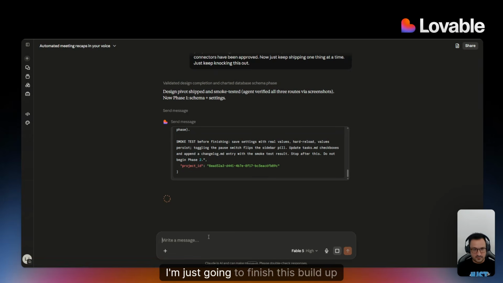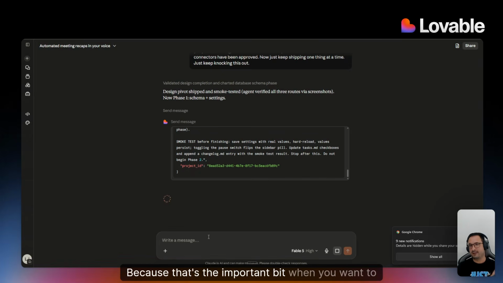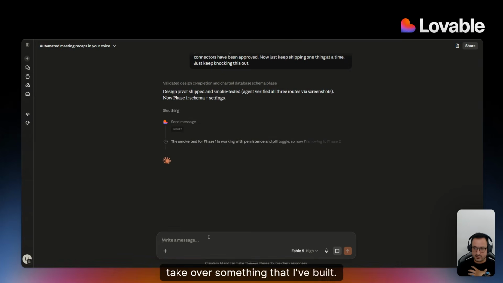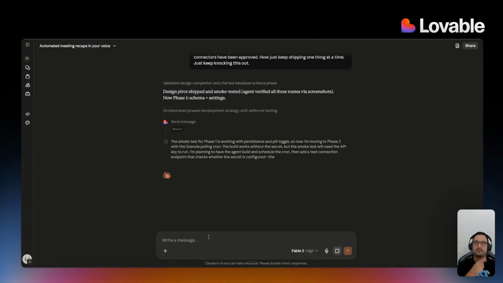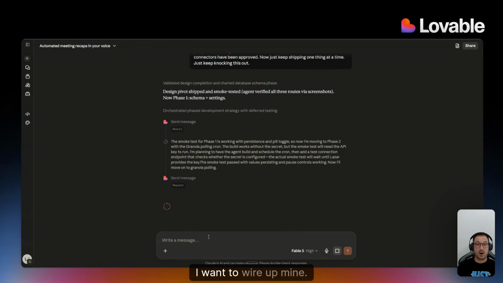So I'm just going to finish this build up, and then I'm going to share a template with all of you that is going to be coded all the way until the connectors are supposed to be added, right? Because that's the important bit. When you want to take over something that I've built, at that point I'd have to disconnect my Granola and Gmail and everything else, and then have you come in and say, hey, I want to wire up mine. And then you wire up yours and have it work for you.